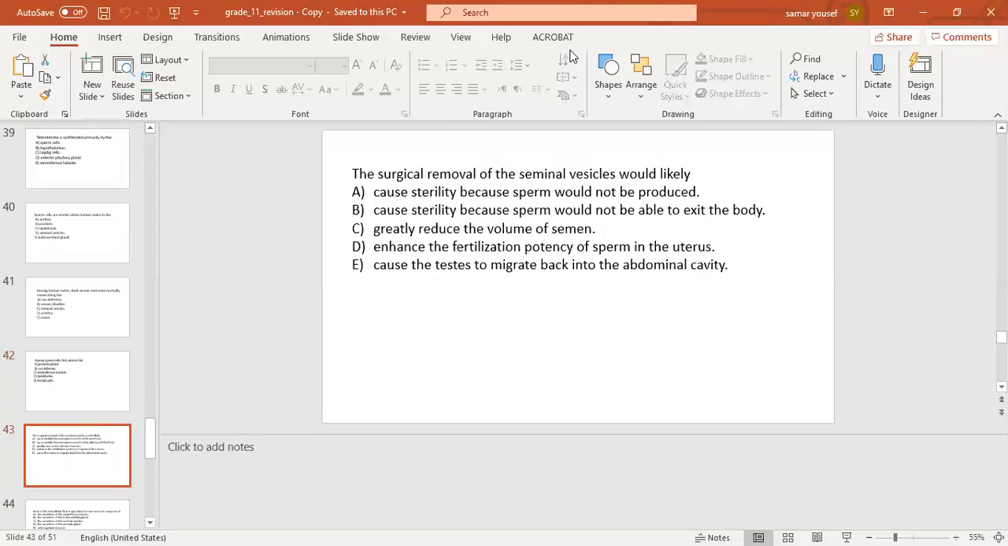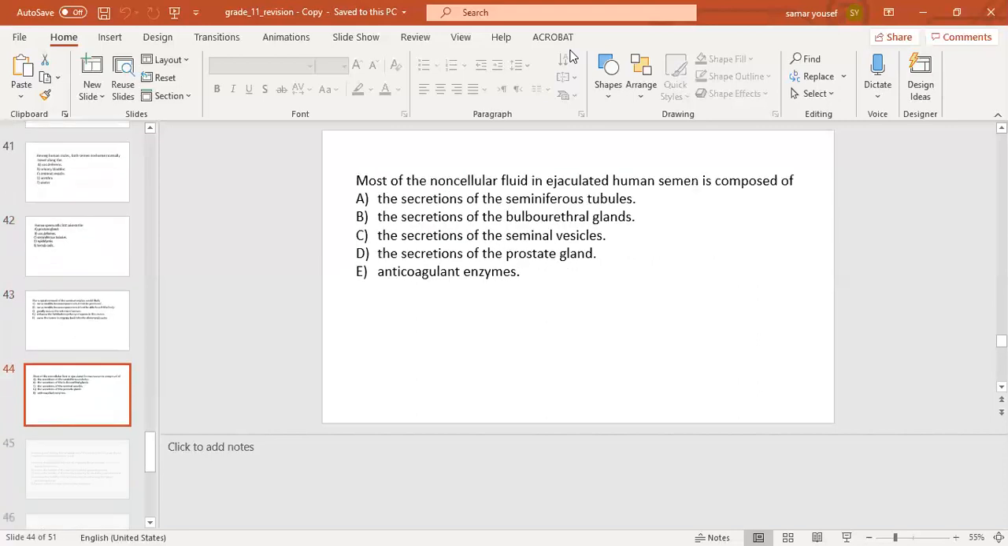The next question: the surgical removal of the seminal vesicle would likely, number A, cause sterility because sperm wouldn't be produced, number B, cause sterility because sperm wouldn't be able to exit the body, number C, greatly reduce the volume of semen, number D, enhance the fertilization potency of sperm in the uterus, number E, cause the testes to migrate back into the abdominal cavity. The correct answer will be number C, greatly reduce the volume of semen.